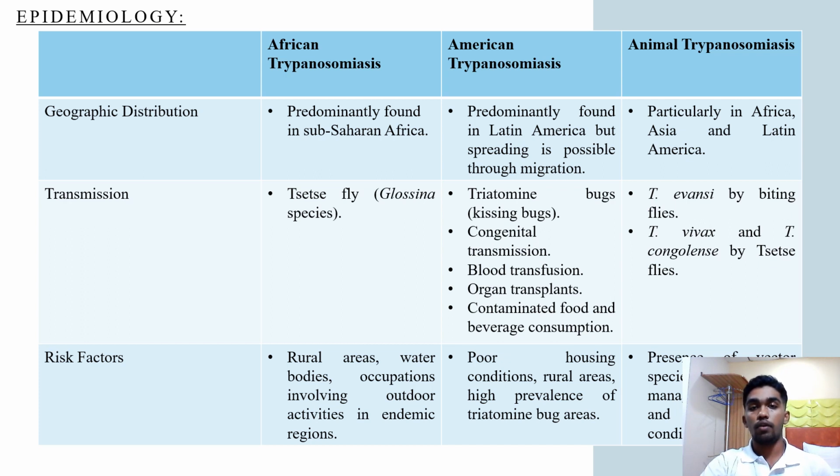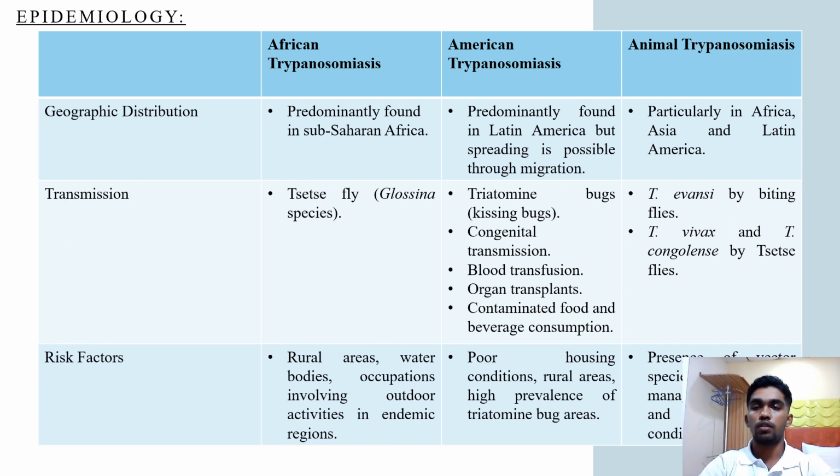Moving on to American trypanosomiasis. It's predominantly found in Latin America, but spreading is possible through migration. Transmission is mainly from triatomine bugs, which are also known as kissing bugs, also from congenital transmission, blood transfusion, organ transplants, and consumption of contaminated food and beverages. Some risk factors include poor housing conditions, rural areas, and high prevalence of areas where there is a presence of triatomine bugs.